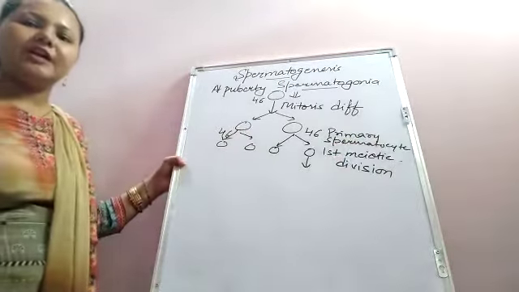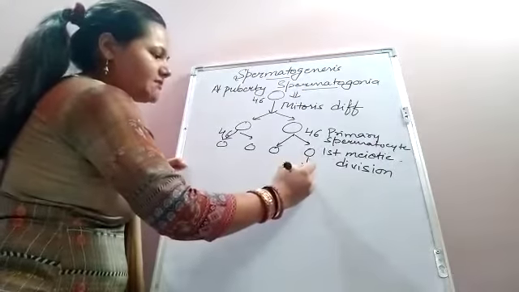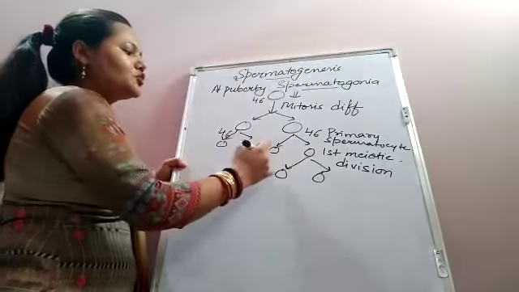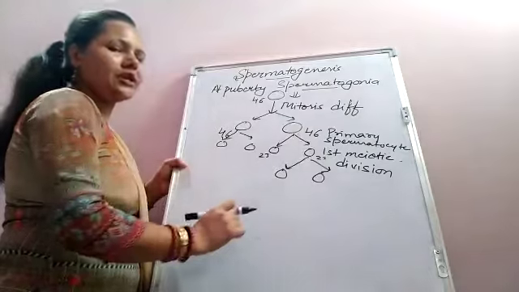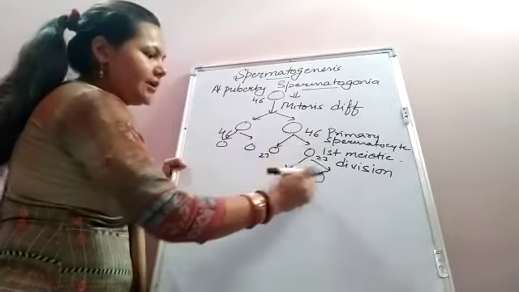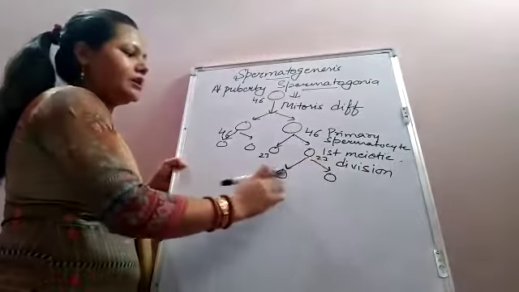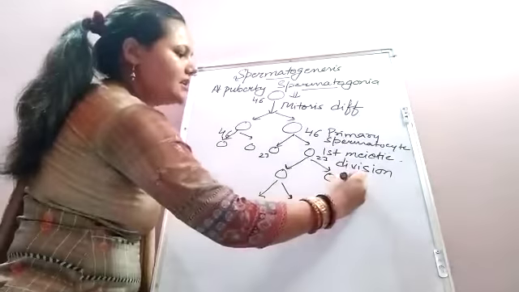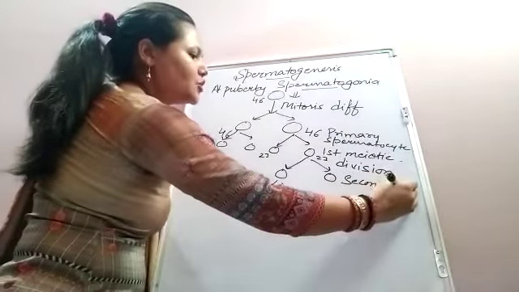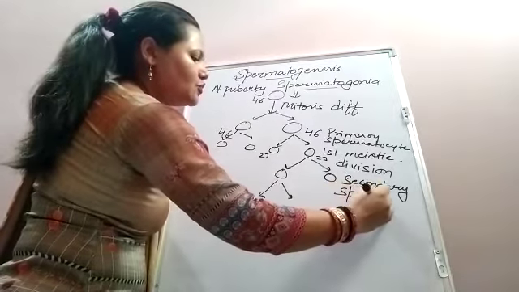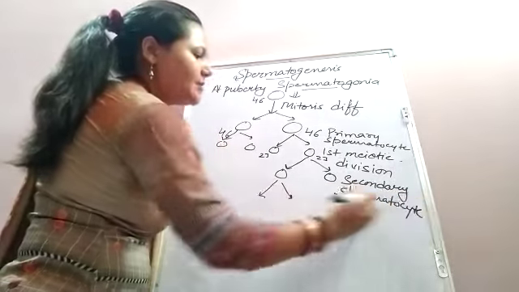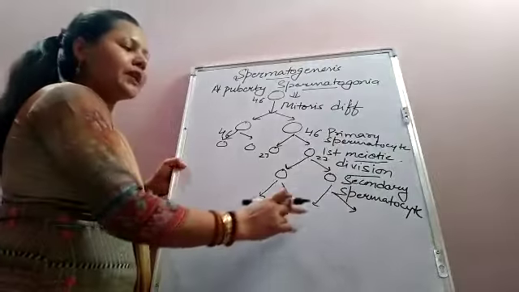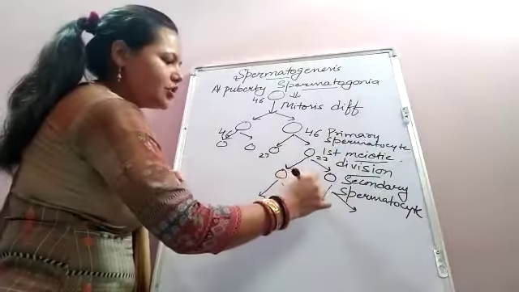This primary spermatocyte divides by first meiotic division to form the secondary spermatocyte. At this stage, the chromosome number reduces to 23. This secondary spermatocyte formed after the first meiotic division will further undergo the second meiotic division.